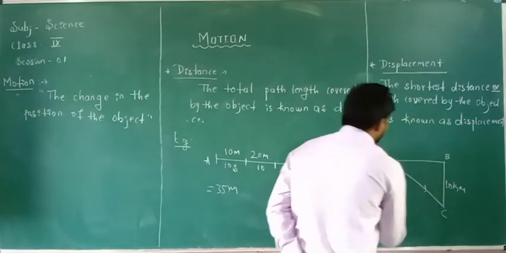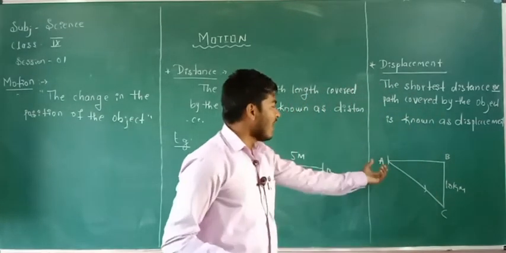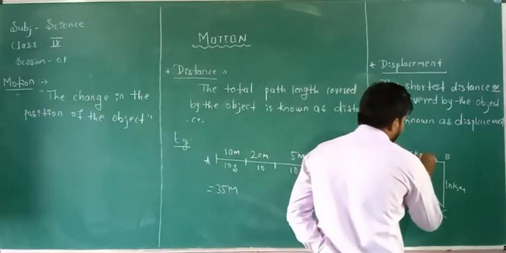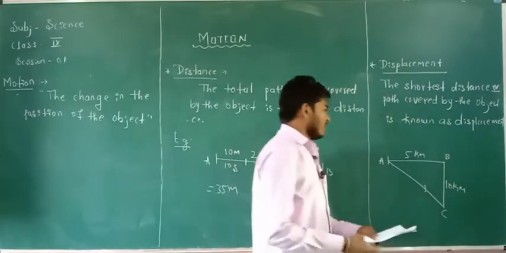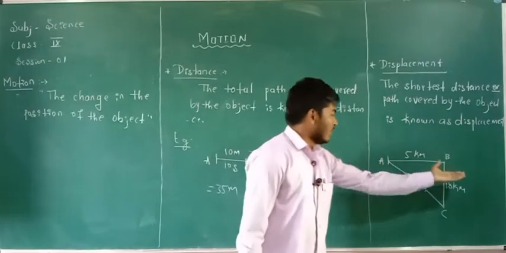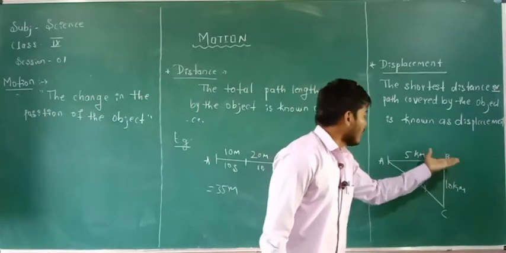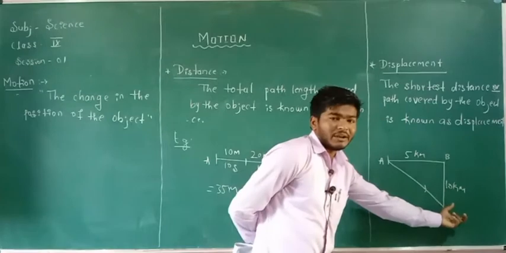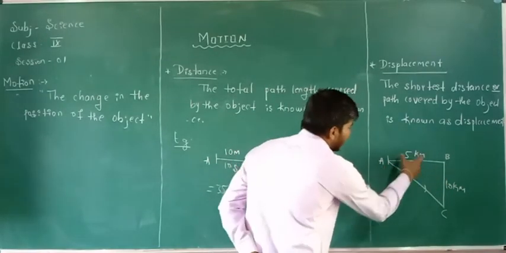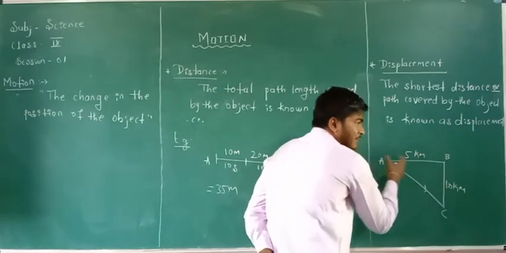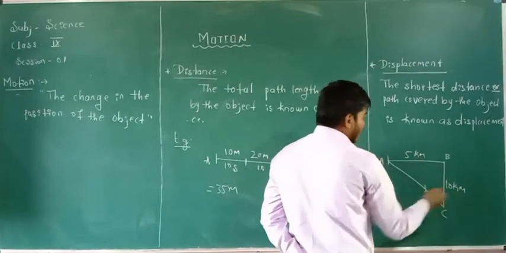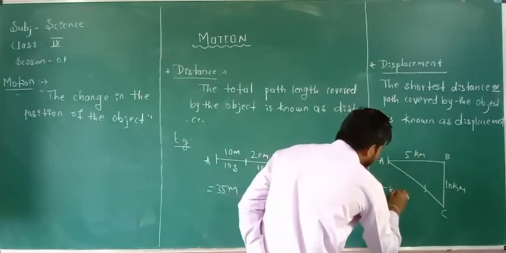So here, imagine a car moves about 5 kilometers from point A towards point B, and after that it takes a right turn and moves to point C about 10 kilometers. Then what is the distance here? The distance is nothing but the sum of the path length covered by the car, that is 5 kilometers plus 10 kilometers, 15 kilometers is the distance here.